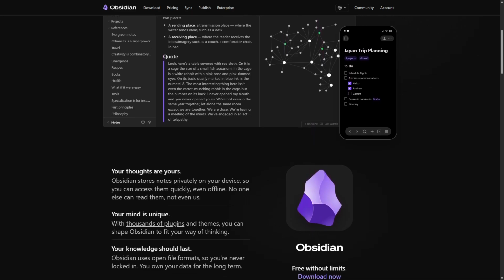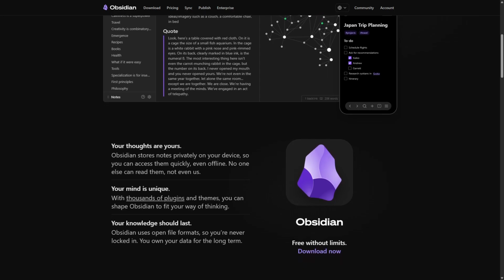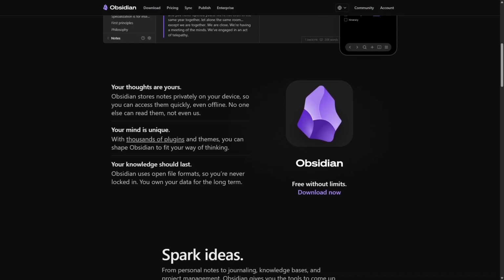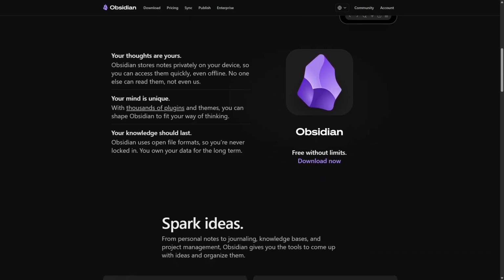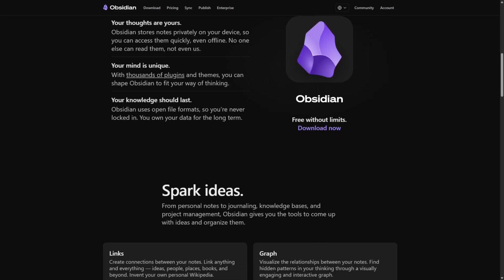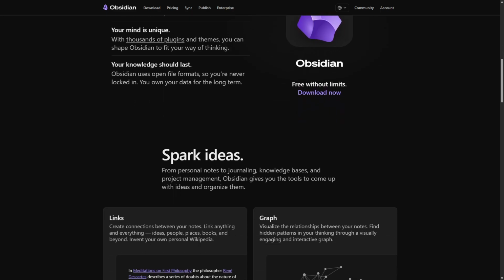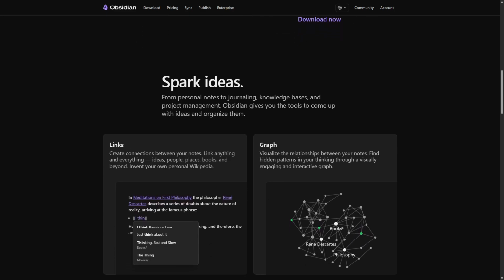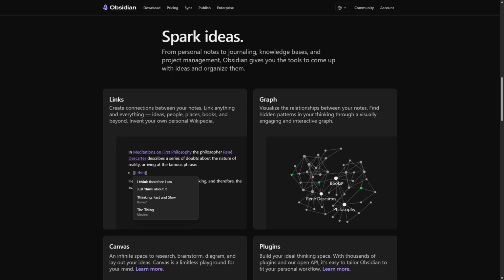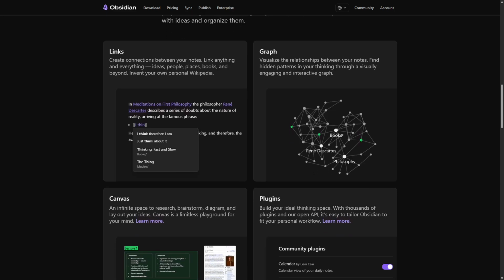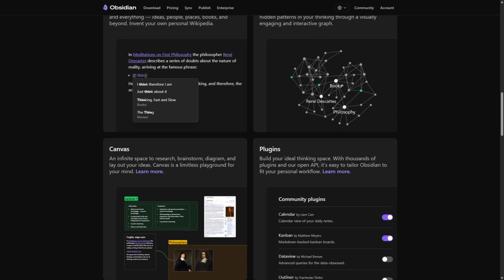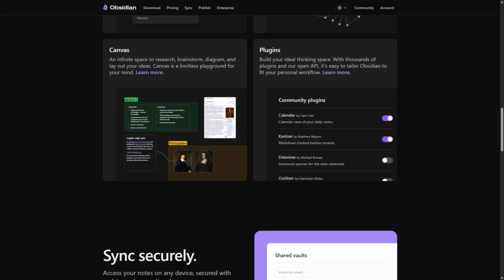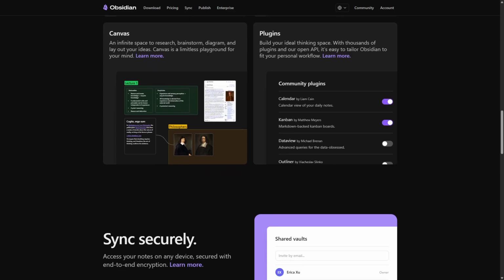One of its key strengths is the ability to create backlinks, enabling users to connect related ideas seamlessly. This feature is particularly beneficial for researchers, writers, and anyone who needs to maintain complex information structures. However, its steep learning curve may be a limitation for new users who prefer a more straightforward approach. The ideal user for Obsidian is someone who values deep organization and is comfortable navigating a more complex interface.